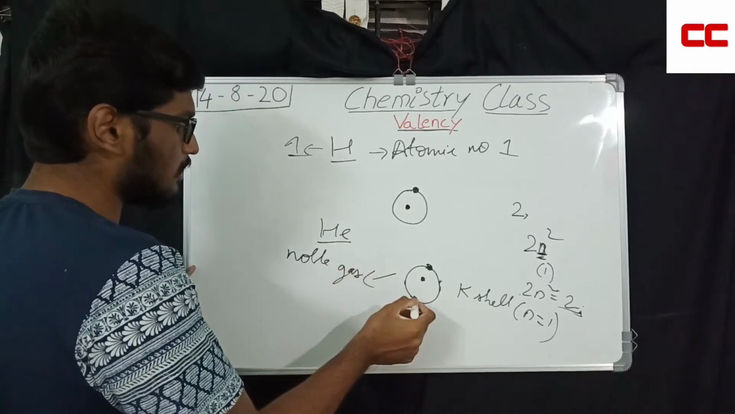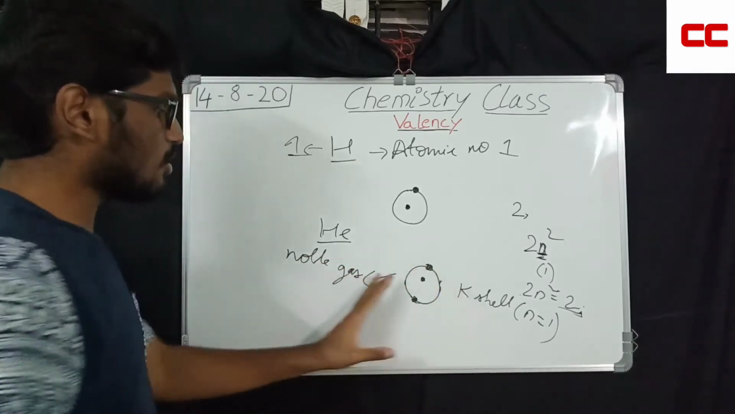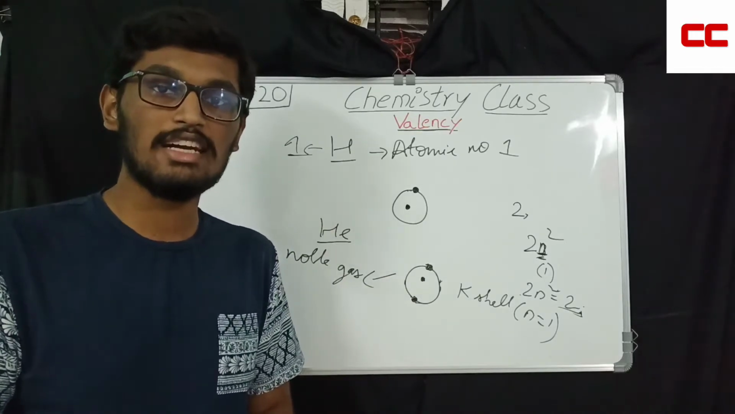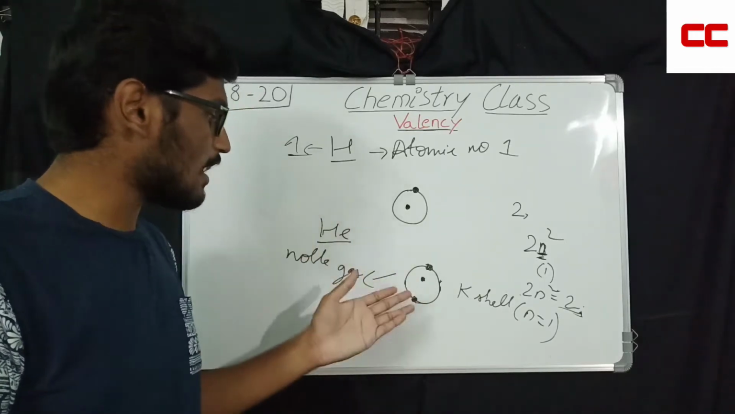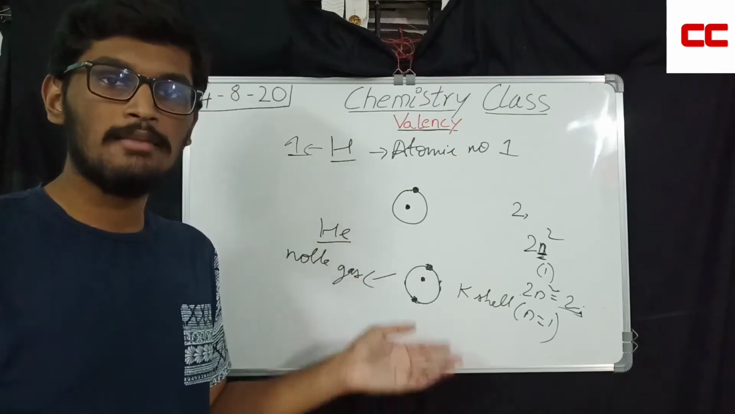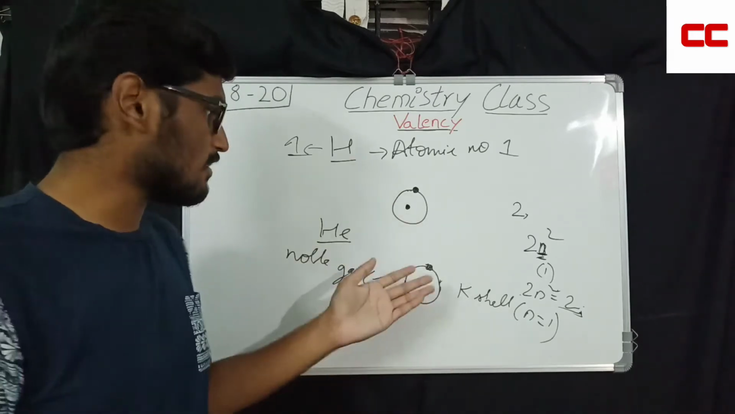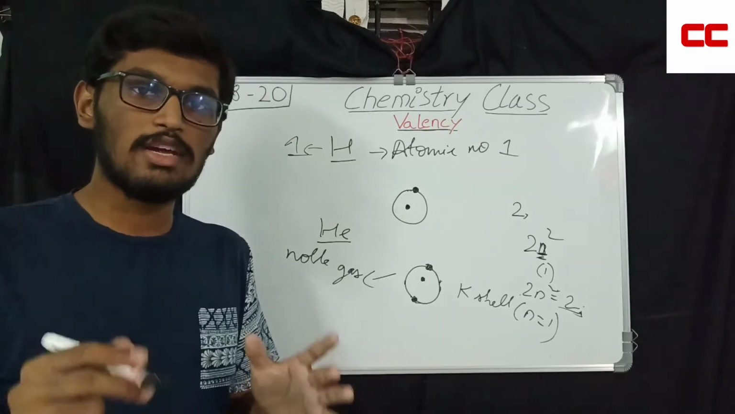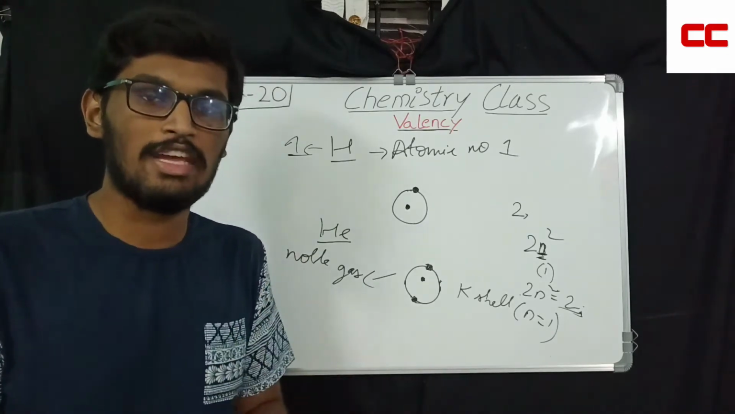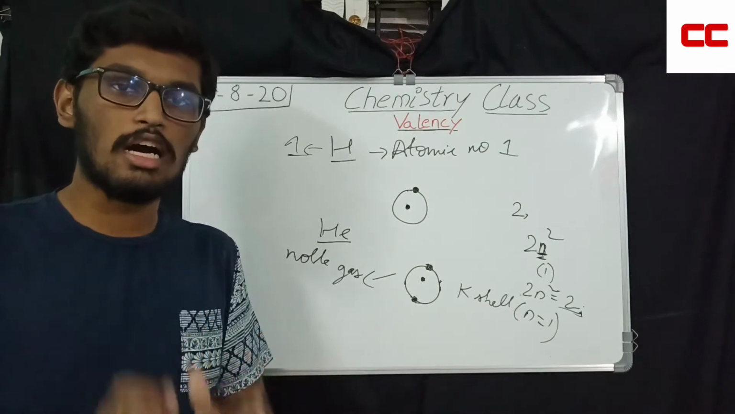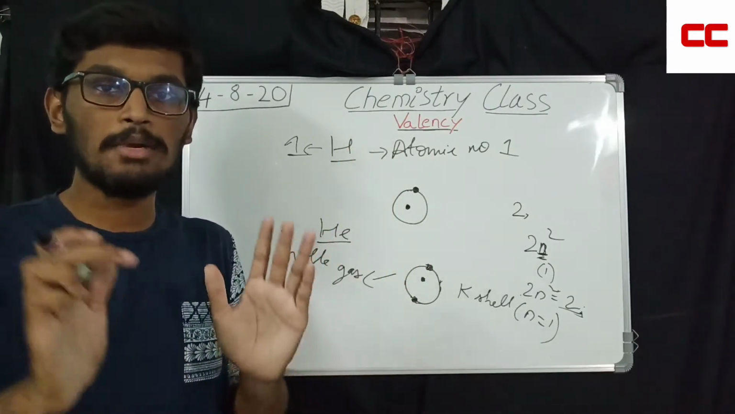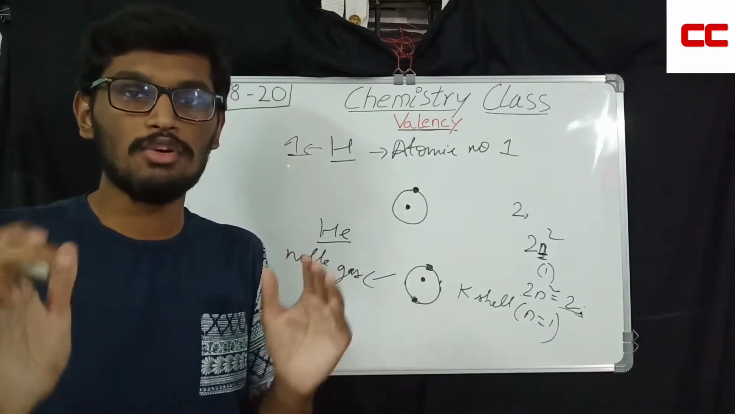And the octet is completed. It does not show any reactivity. The reason why helium does not show any reactivity is that it is very stable. That means the octet is completed, it is satisfied, it does not need any electrons, nor can it give any electrons. It is very comfortable with the electrons that it has. That is why helium, neon, argon, krypton, xenon, radon, all these are completely filled. They have completely filled outermost shells.